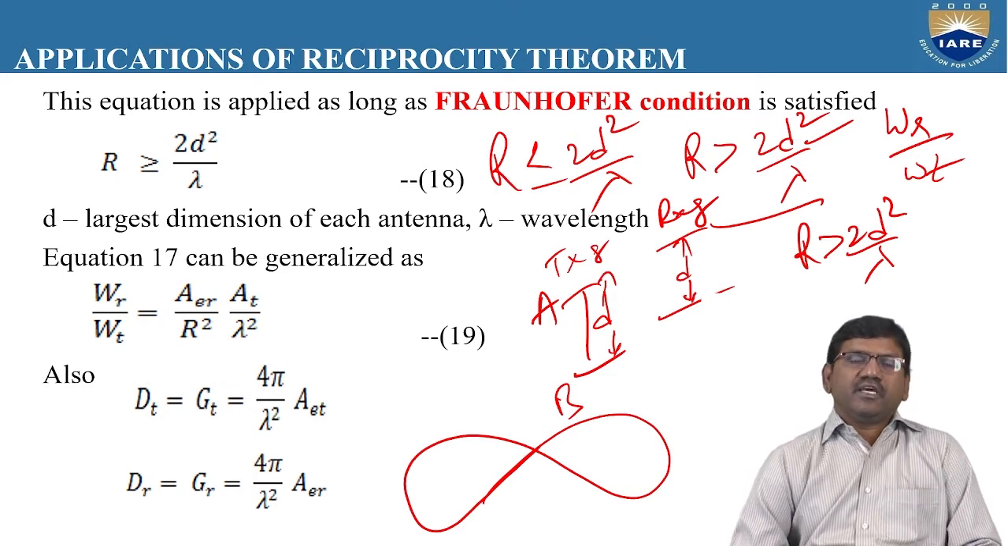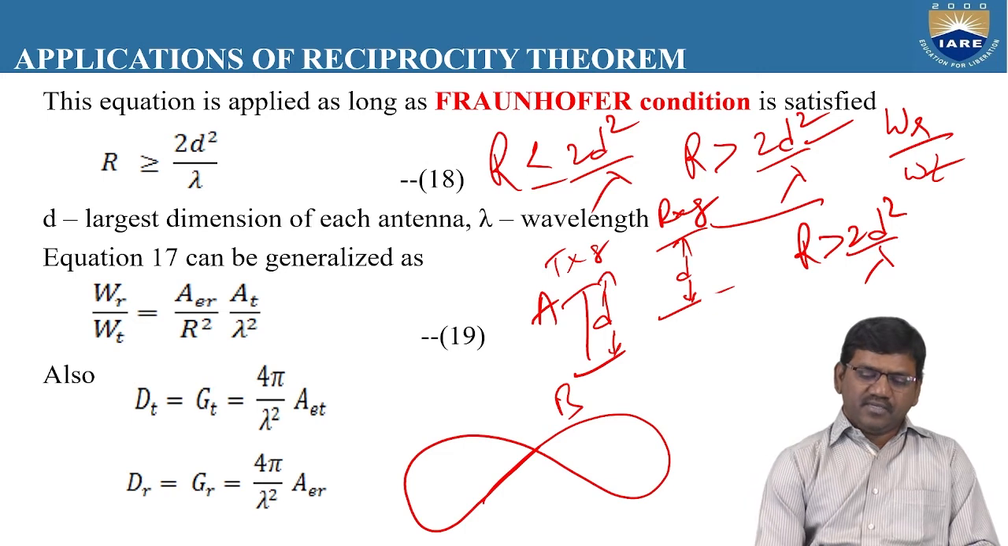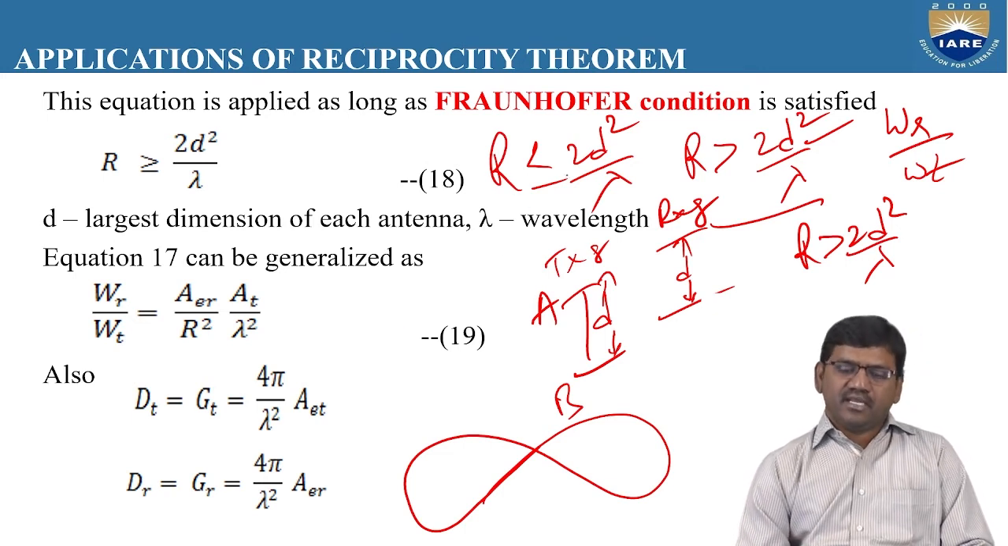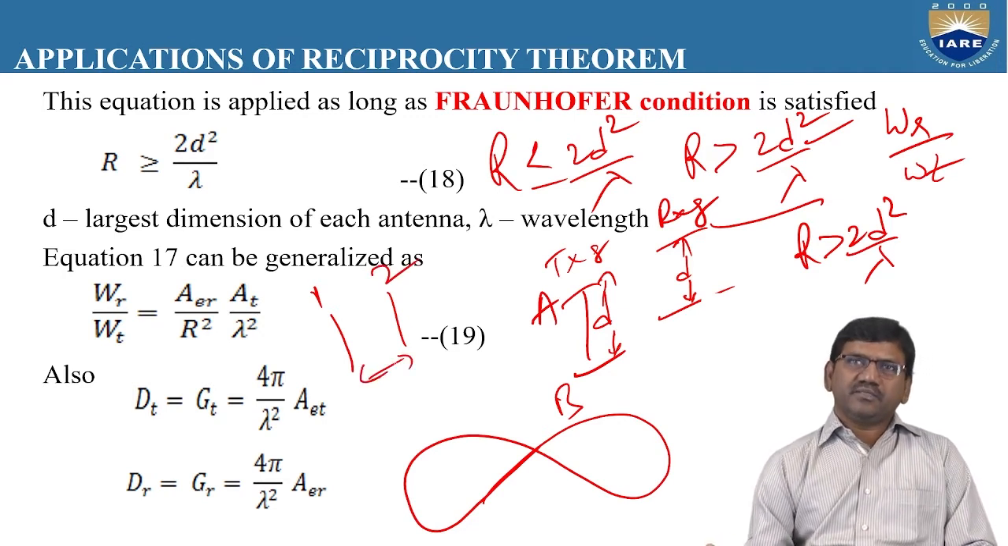So if we take R less than 2d square by lambda, what happens? Under this condition, the radiation pattern is not clear and a non-uniform radiation pattern is observed. At the same time, as R is less than 2d square by lambda, the distance between the transmitting antenna and the receiving antenna is very small. It implies there will be more interference between the two antennas. That means a clear radiation pattern is not observed under this condition, that is, R less than or equal to 2d square by lambda.